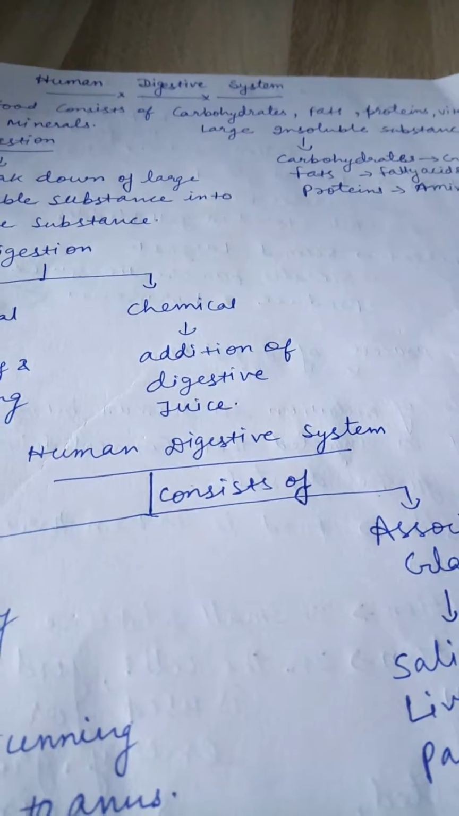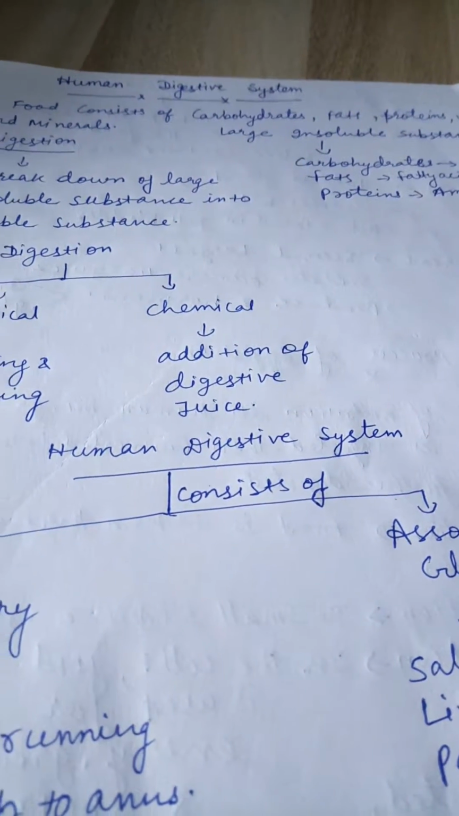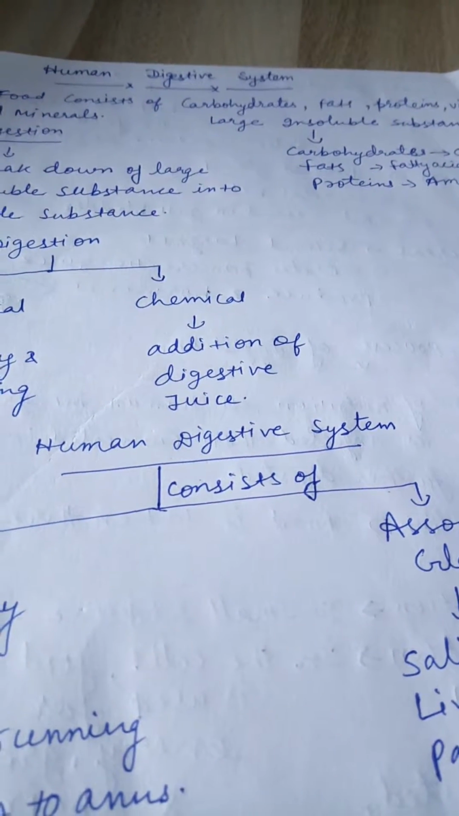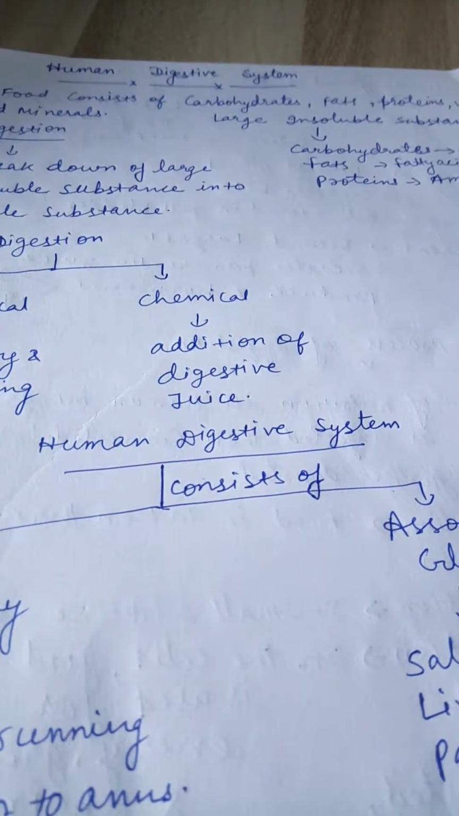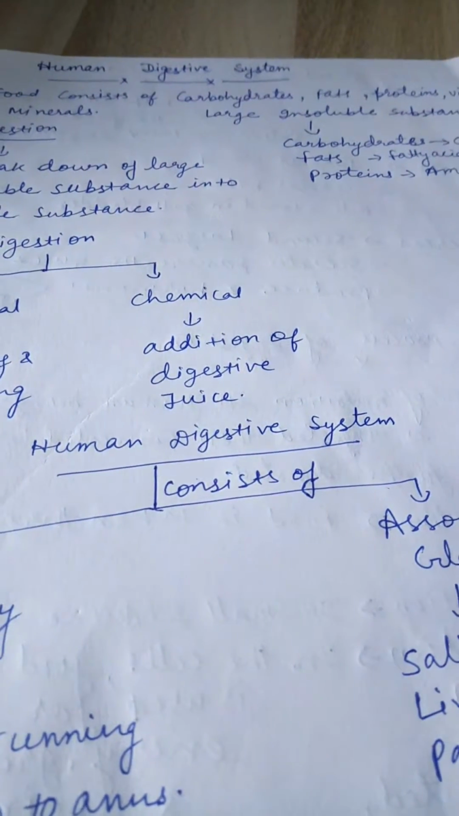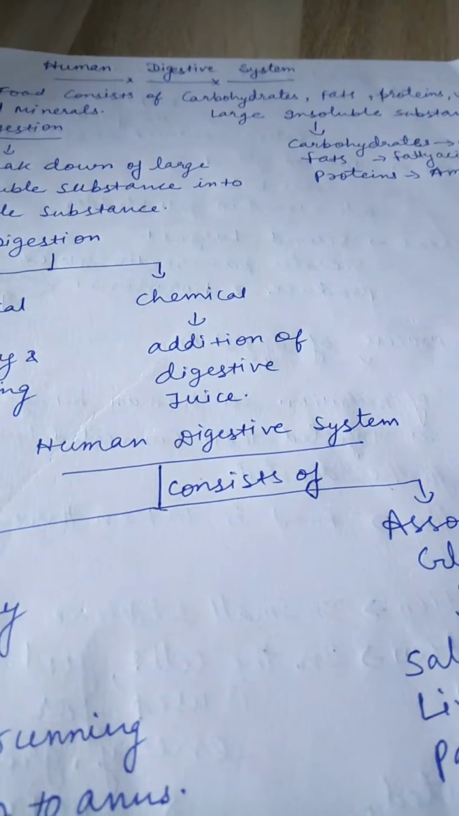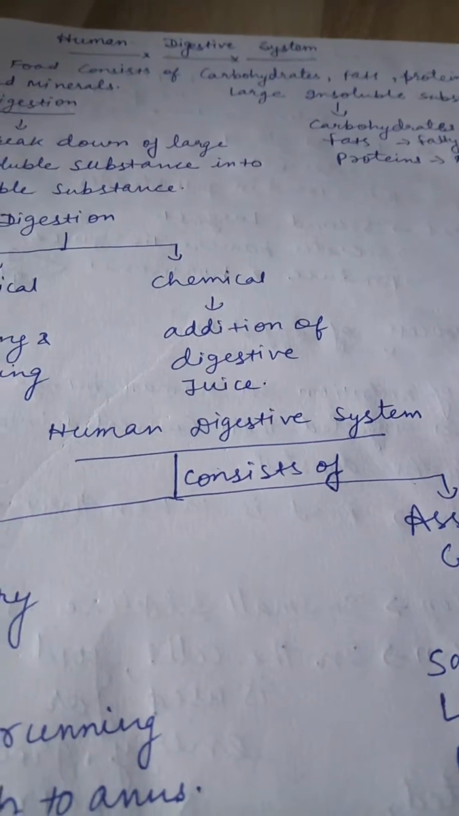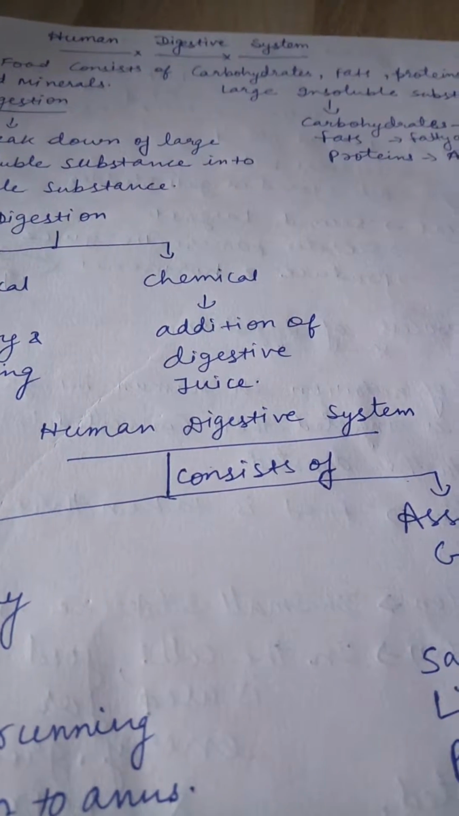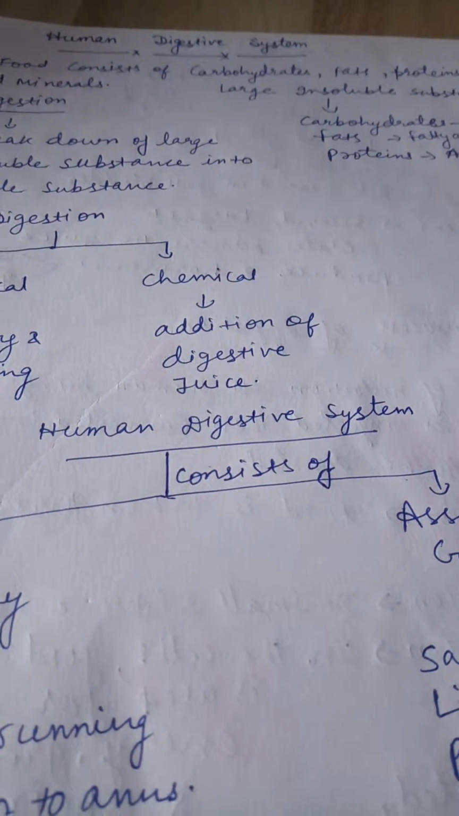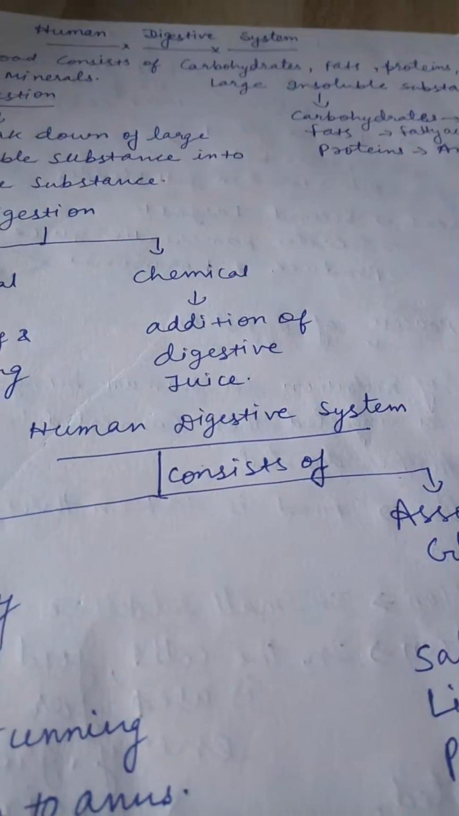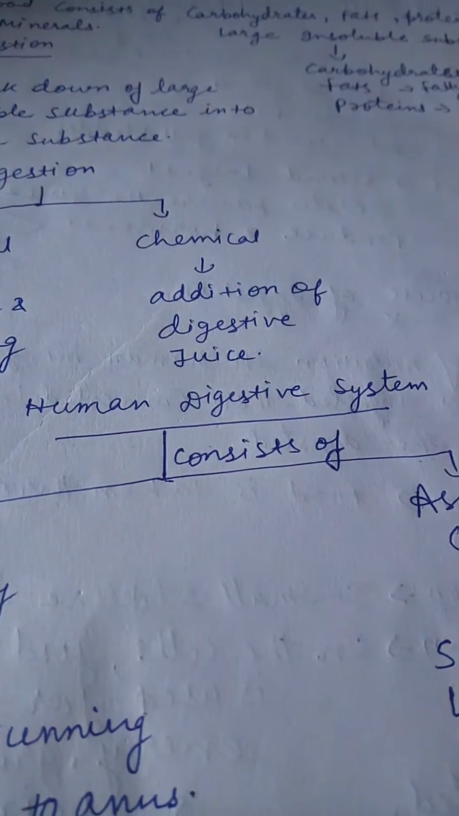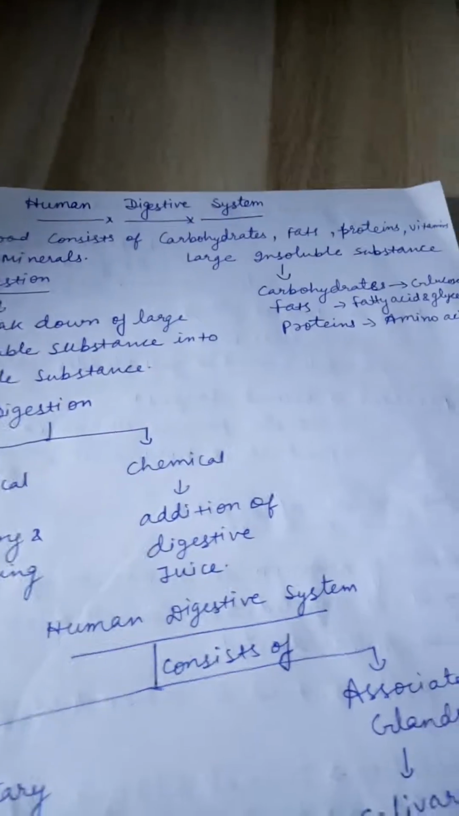Why does it need to be broken down? Because food contains carbohydrates, fats, proteins, vitamins, and minerals. These are large insoluble substances and cannot pass through our intestine. So, we have to break them down into smaller substances: carbohydrates into glucose, fats into fatty acids and glycerol, and proteins into amino acids, so that they can pass through the intestine into the blood and hence be absorbed in the body. Now, are all points clear till here?